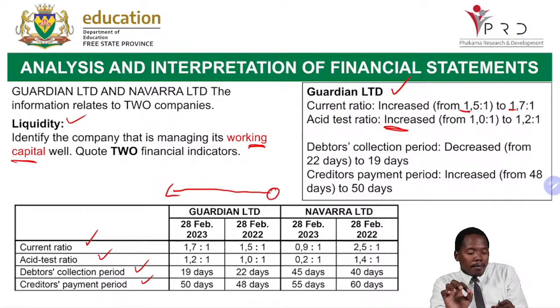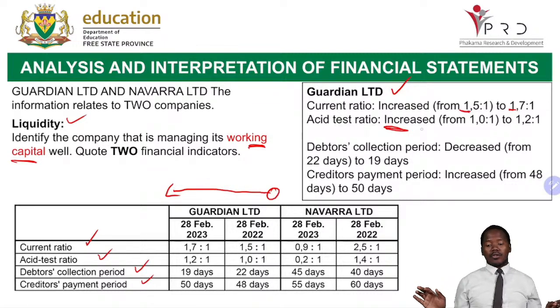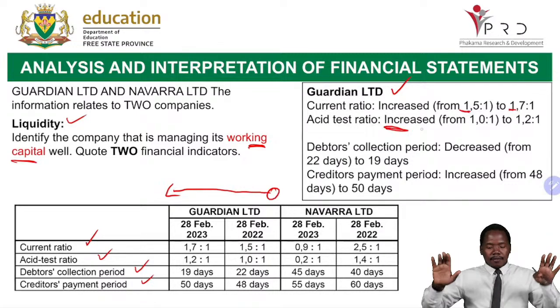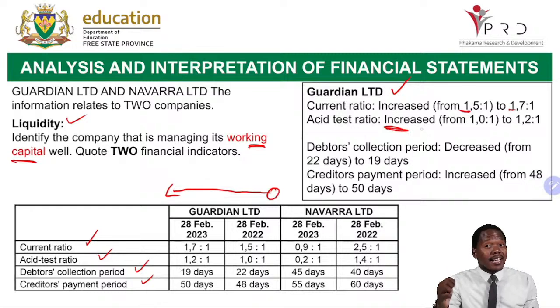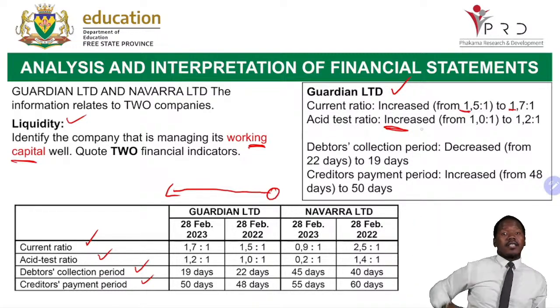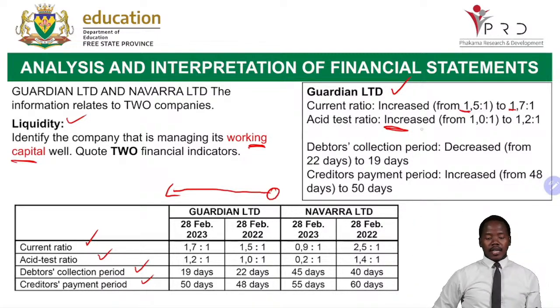You see how many words I am having here? It's asset test ratio increased from, that is all, as well as 2. You don't have a lot of words, so it's easy for everyone to master. You just compare your 2 years. Now, debtors collection, which is also part of our liquidity ratios or working capital, decreased. Remember, we want to see our debtors collection going down every time. Debtors collection decreased from 22 days to 19 days, while our creditors payment increased from 48 to 50.